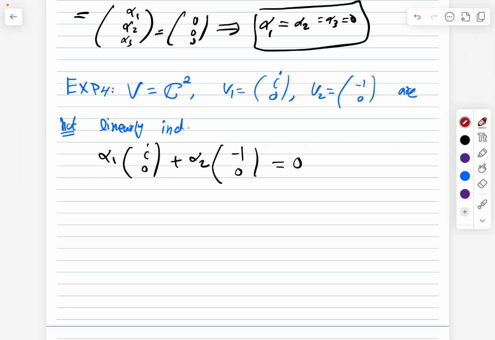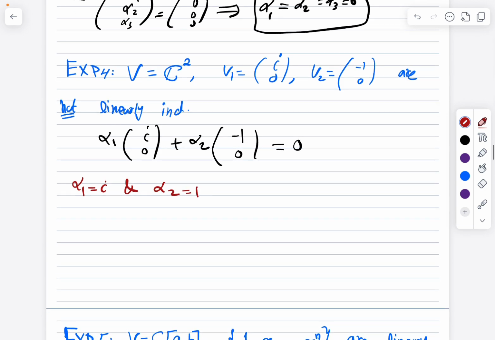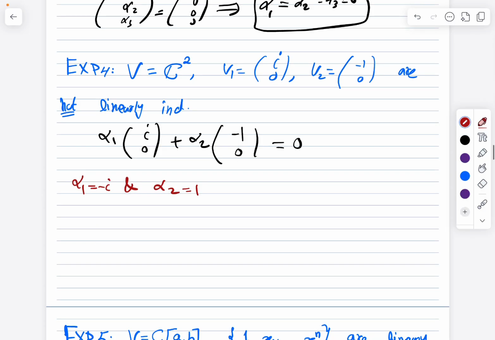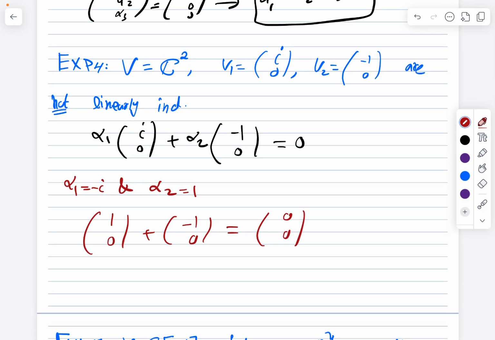By trial, we can see that if we take alpha 1 equal to i and alpha 2 equal to 1, what will we get? i times i, sorry, take it minus i actually. So i times minus i gives 1, plus minus 1 is equal to 0. But as we can see, alpha 1 and alpha 2 are not 0.